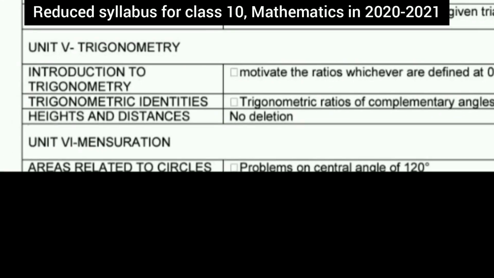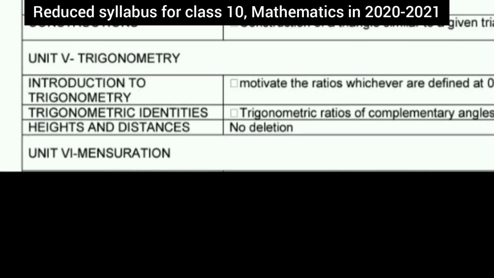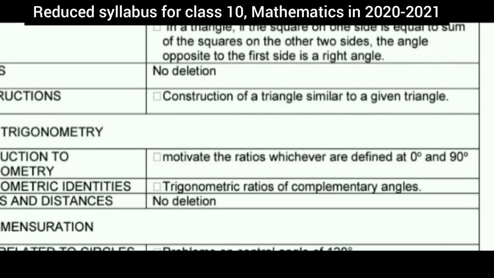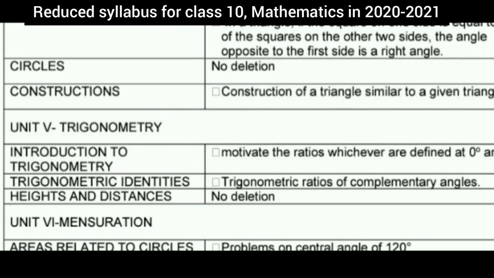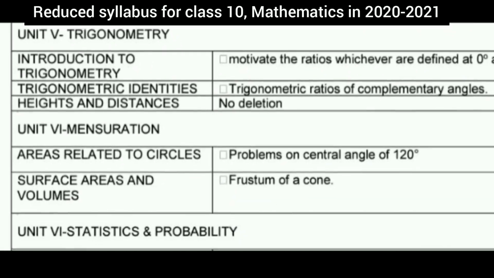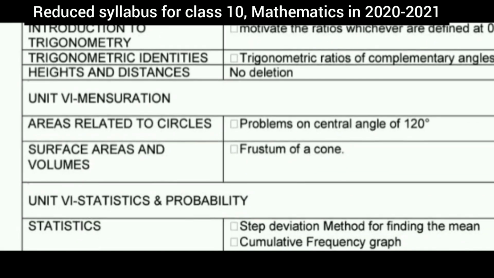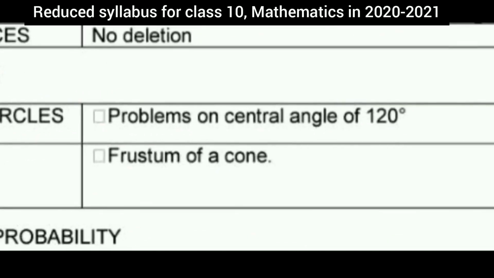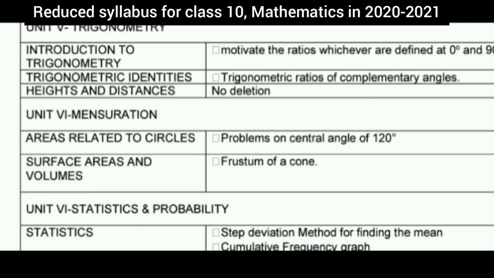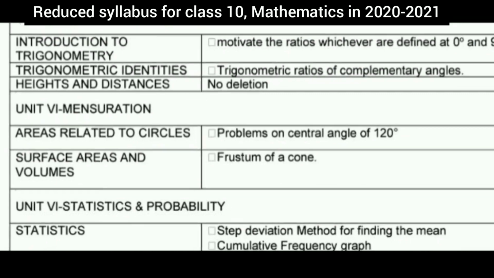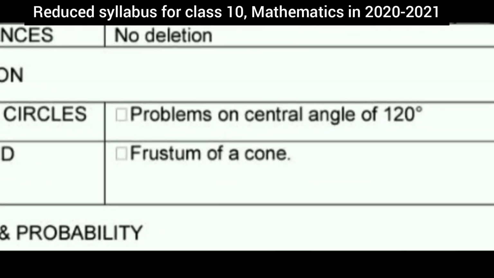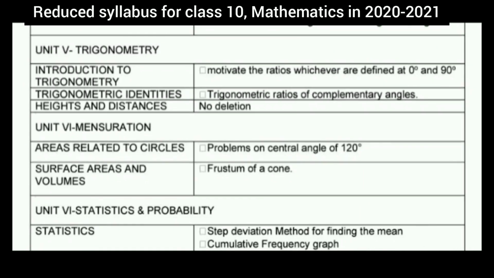The next part from trigonometric identities, heights and distance, trigonometric ratios of complementary angles, and from height and distance means application of trigonometry. From application of trigonometry, no deletion has happened. In mensuration, the areas related to circle, the problems on central angle of 120 degree has been deleted, and from surface area and volume, frustum of cone, the concept has been deleted.